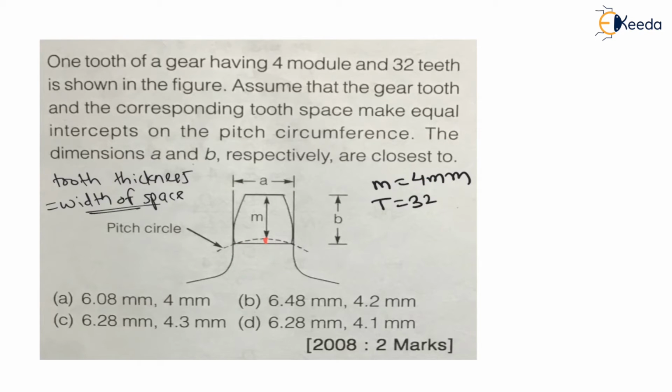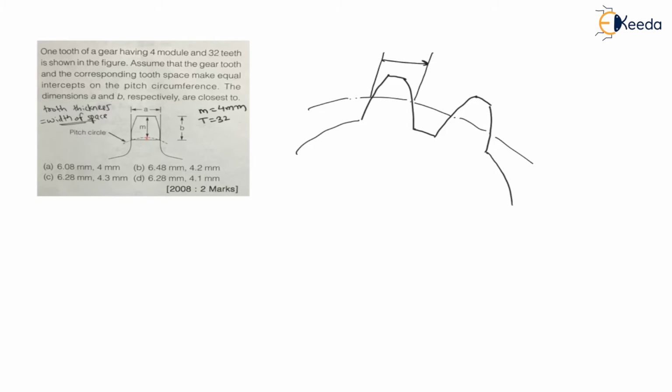Now let us solve this question. Let us say there is a gear assembly or gear like this. This is a tooth. Again there is one more tooth, and the gear is like this, right? Let us say this is a gear, and for this gear there is a pitch circle. Here it is a pitch circle, and they are saying that the tooth thickness is a, and the width of space, this distance, is also a, right?